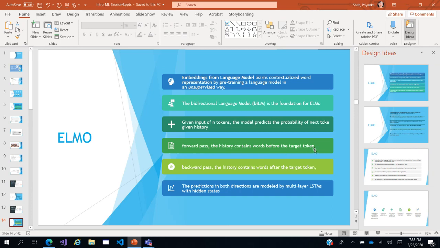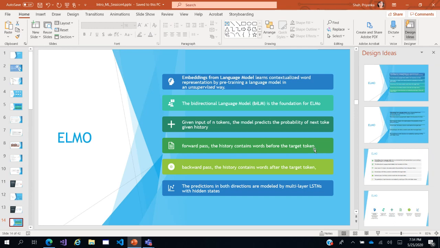If I have to predict blue in the color of the sky is blue, my forward pass would be all the words before my target, and the backward pass would be all the words after the target token. In my example there is nothing after blue, but let's say we had a paragraph: the color of the sky today is blue, but tomorrow, because of the weather forecast, the color of the sky is expected to be gray. So it will parse the sentences both ways, with a forward pass and a backward pass.